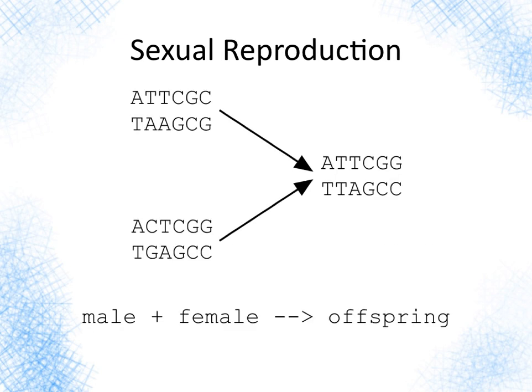With sexual reproduction, of course, you have the male and the female. They come together and form a single offspring, right? You take part of the male DNA and part of the female DNA, mix them together, that good sexual mixing. And we have, for instance, up the top, that's the male, we're going to take the ATT from the male, and then down at the bottom we'll take the CGG, right, and we'll get a new strand, ATT-CGG, with its complement over on the right. So that's male plus female strings leads to a single offspring string.